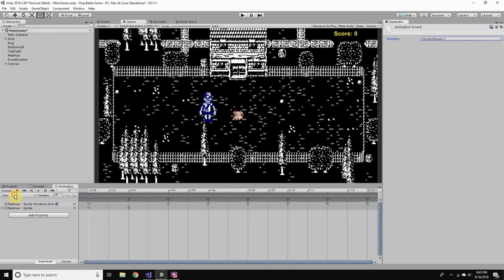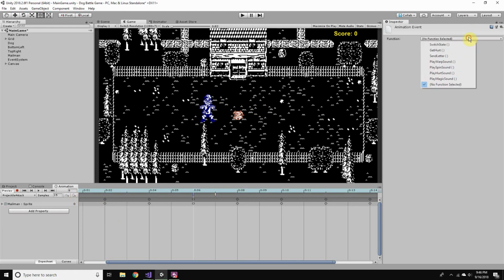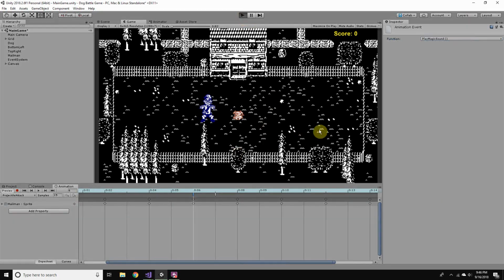and play a hurt sound. And then for the projectile, we want to be smart about when we do it, because if the projectile is happening at the 0.7 or something, then maybe you want to do it right before so that the player knows to watch out. So let's just try at 0.6 and say play magic sound, and let's try that and see how that sounds.